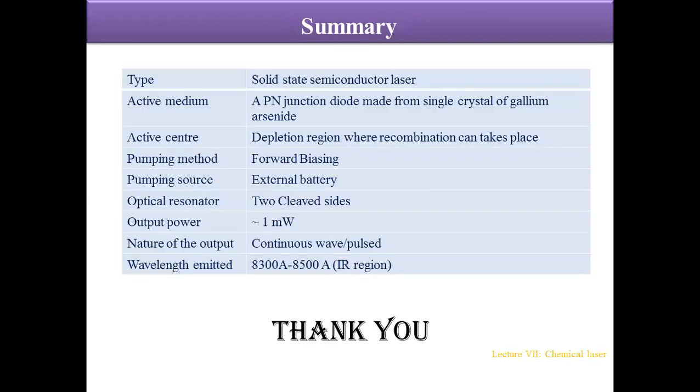So in summary, these are the solid state semiconductor lasers, where the p-n junction diode is the active medium, which is usually made up of gallium arsenide, and the active center is the depletion region where recombination can take place. The pumping method uses forward biasing with an external battery as a source. The resonator is made up of two cleaved surfaces, and the output power is very low. The nature of the output may be a pulse or a continuous wave, and the wavelength emitted is around 8,300 angstrom to 8,500 angstrom within the IR region.